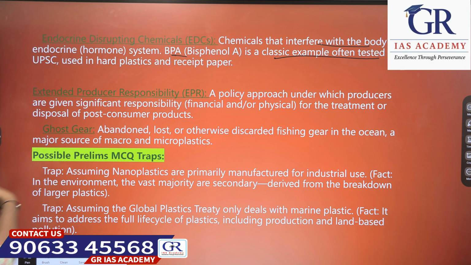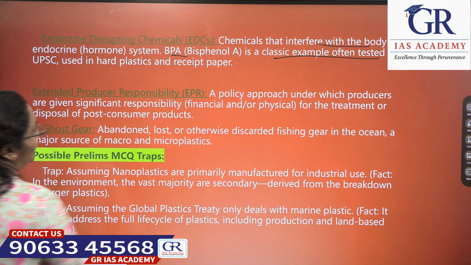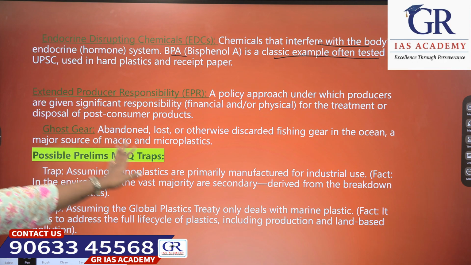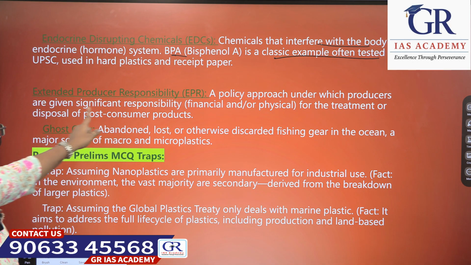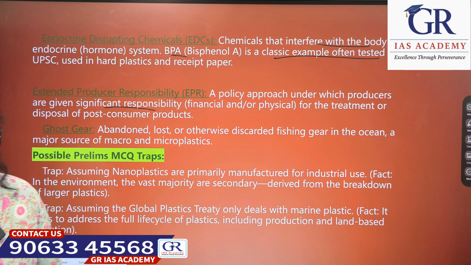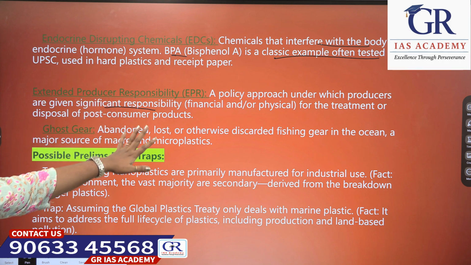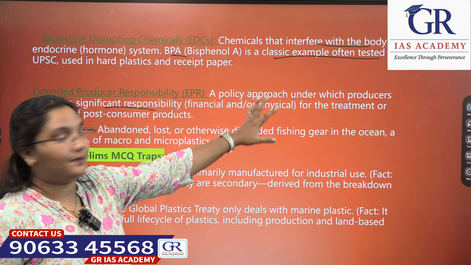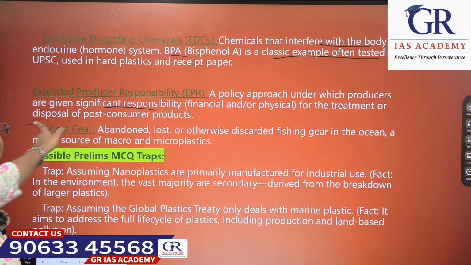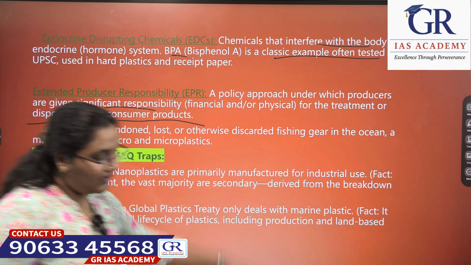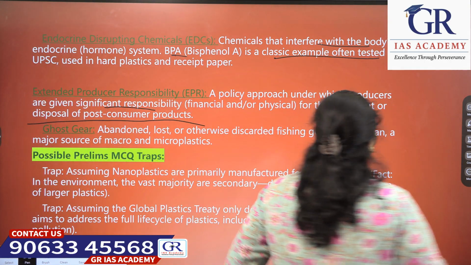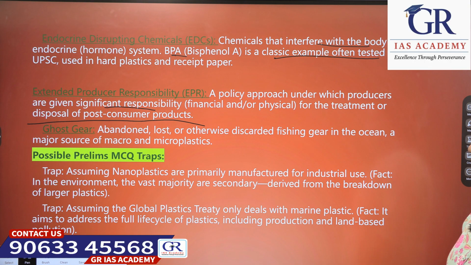Next, Extended Producer Responsibility: a policy approach under which producers are given significant responsibility, financial or physical, for the treatment and disposal of post-consumer products.